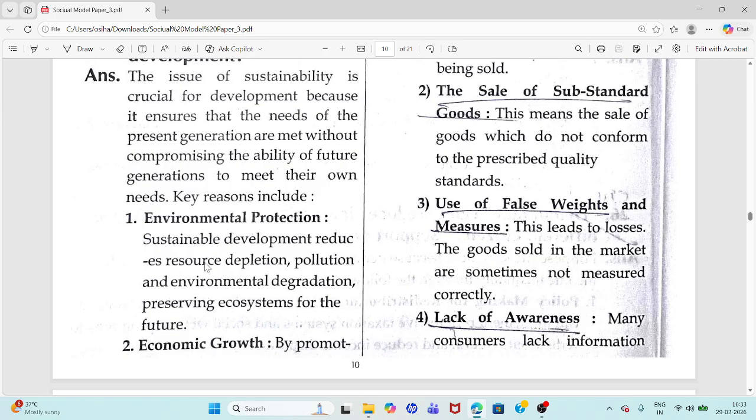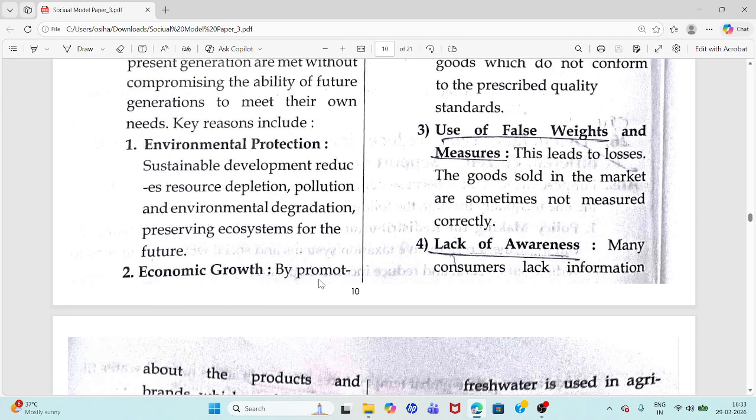Environmental protection. Sustainable development reduces resource depletion, pollution, and environmental degradation, preserving ecosystems for the future. Environmental protection means preserving ecosystems for the future. Economic growth.